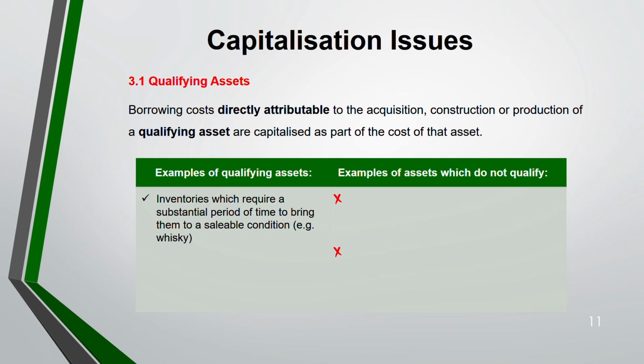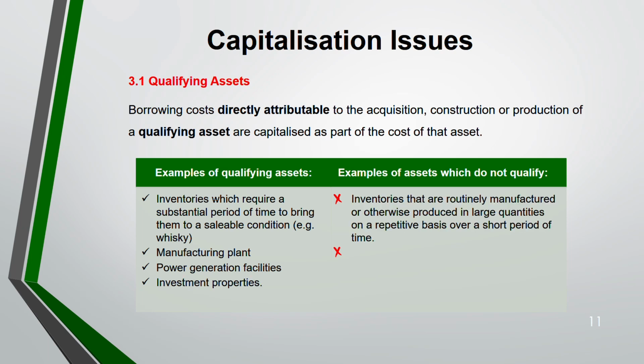Qualifying assets: inventories which are taking a long period of time to bring them into saleable condition. Example, whiskey is a qualifying asset. Manufacturing plant, qualifying. Power generation facility, qualifying. Investment opportunity, qualifying. On the other hand, inventories that are routinely manufactured or that you are selling within a short period of time are not qualifying.